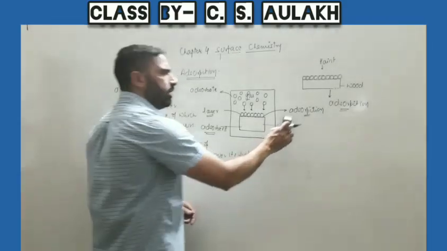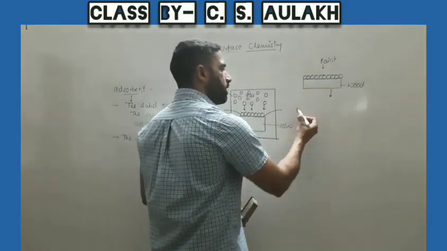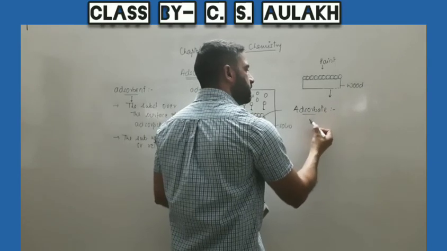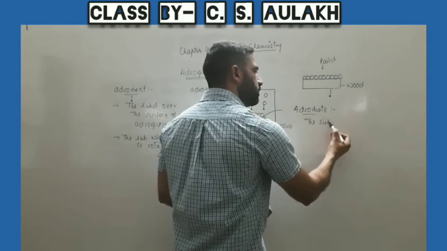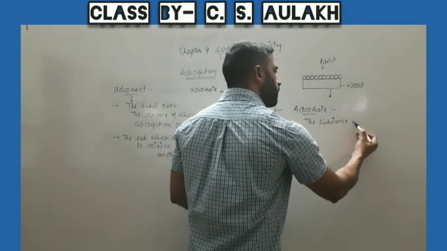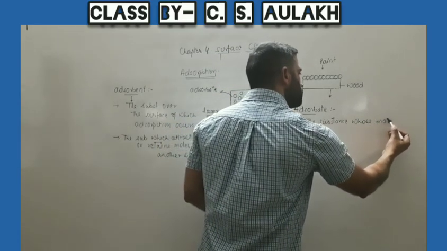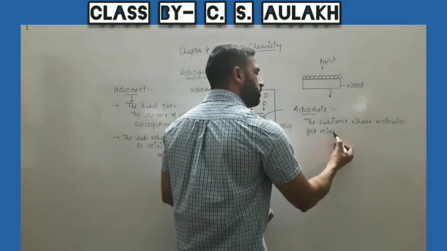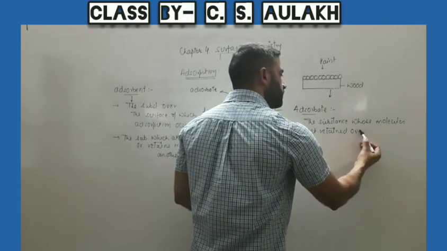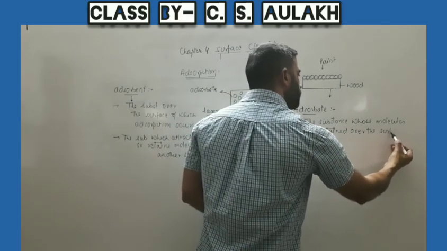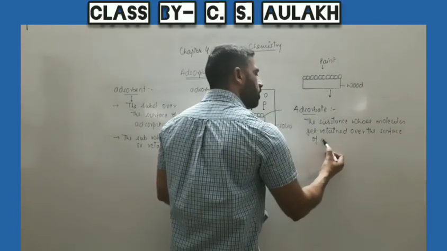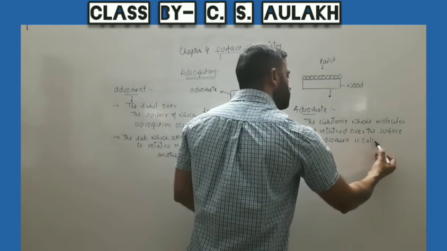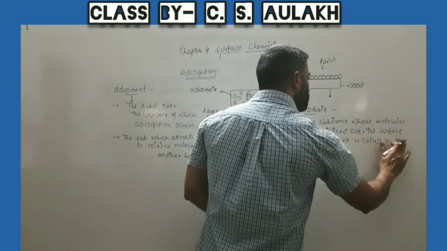Similarly, we can define adsorbate. So what is adsorbate? The substance whose molecules get retained over the surface of the adsorbent is called the adsorbate.